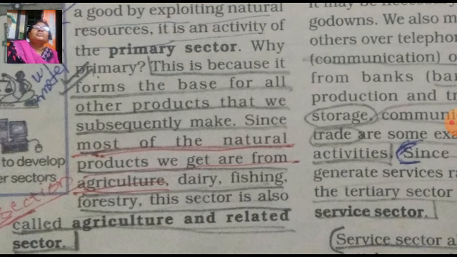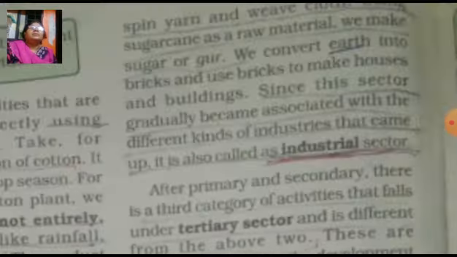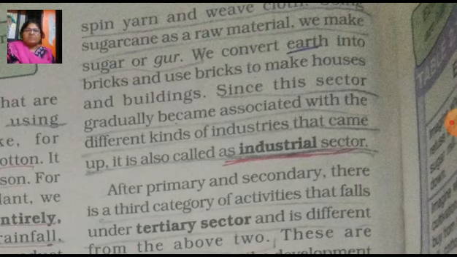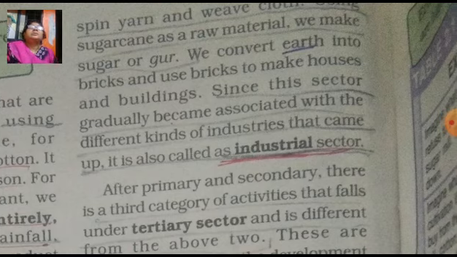Since most of the natural products we get are from agriculture, dairy, fishing, and forestry, this sector is also called the agricultural and related sector.